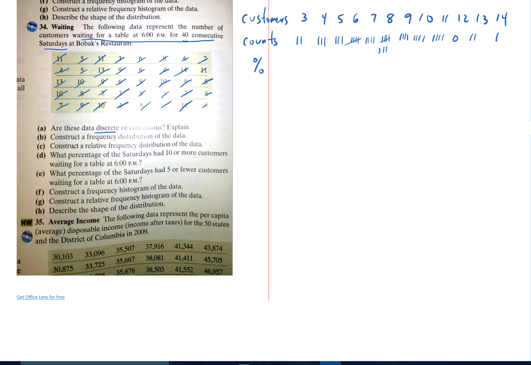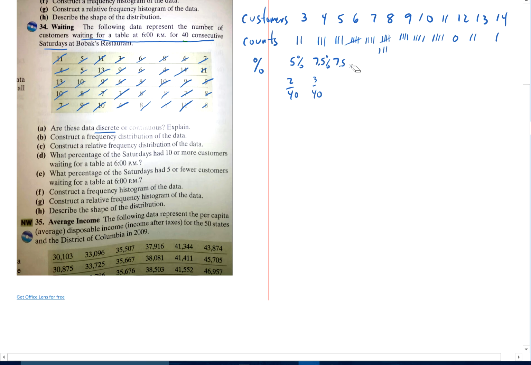Since there are 40 Saturdays, the percentage is going to be 2 out of 40, 3 out of 40, and so forth. So 2 divided by 40 is 5%. 3 out of 40 is 7.5%. 5 out of 40 is 12.5.